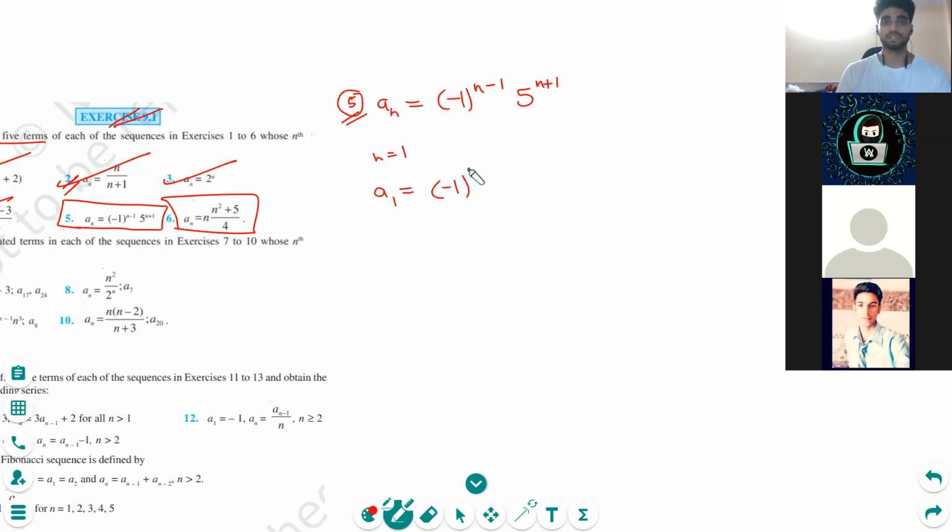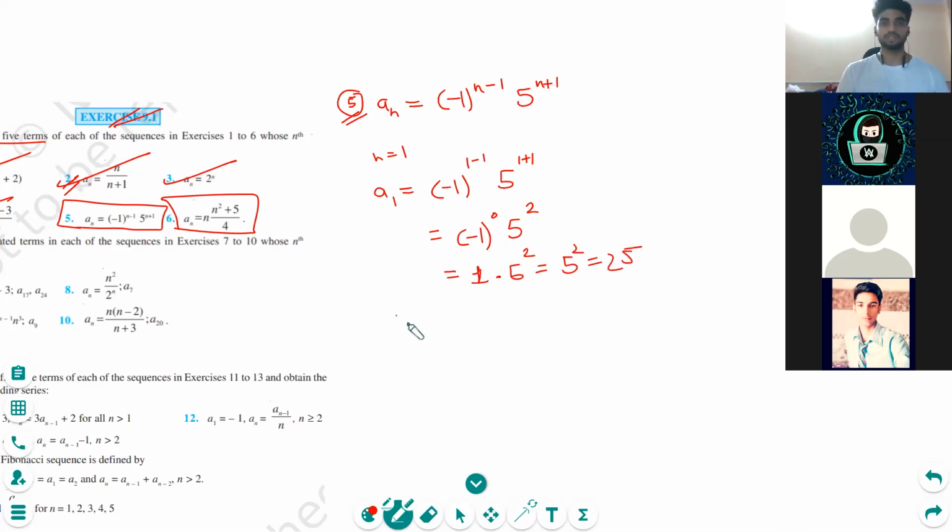Yes, this will be 1 minus 1, the power will be 1 minus 1, and this will be 1 plus 1. So it is -1 raised to power what? 0. Anything raised to power 0 is 1, obviously. And 5 squared, that is 25.